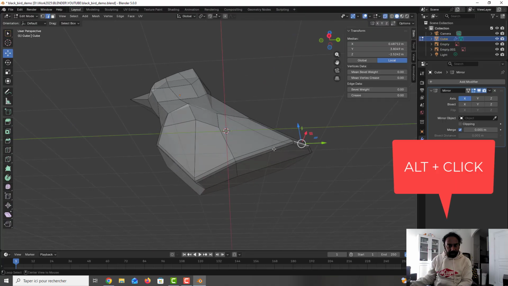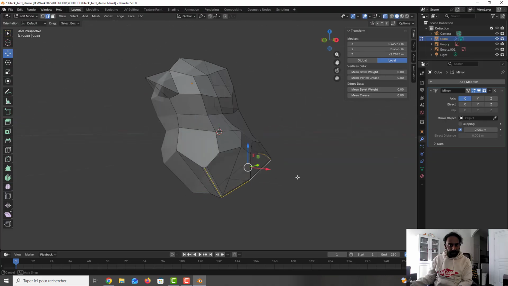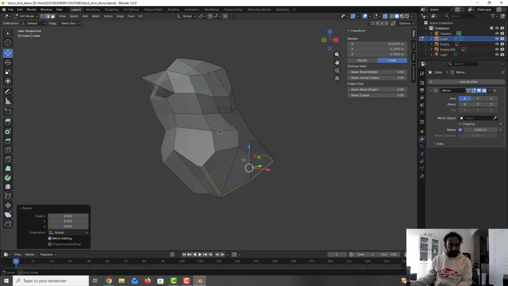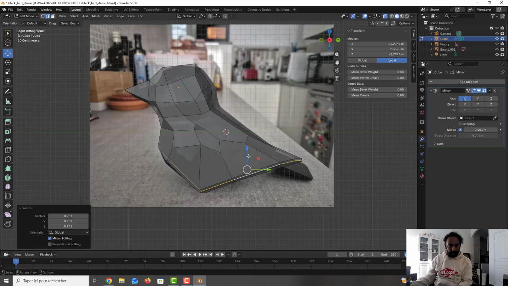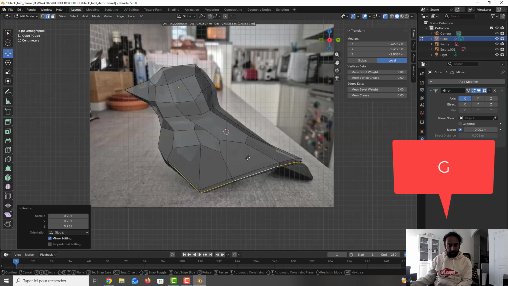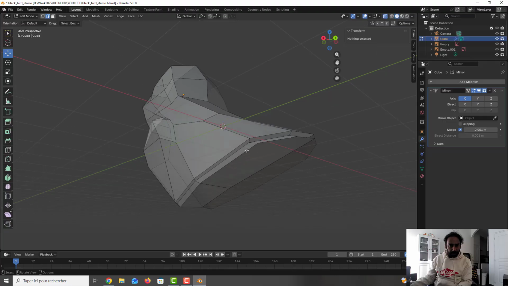So I will take just the middle edge, so I go here and I press alt click just here to have all the middle here. I press S to scale a little bit inside, not too much, okay. I go here, I press G, I move a little bit up, like this. Okay, it will be just inside, so it's okay.